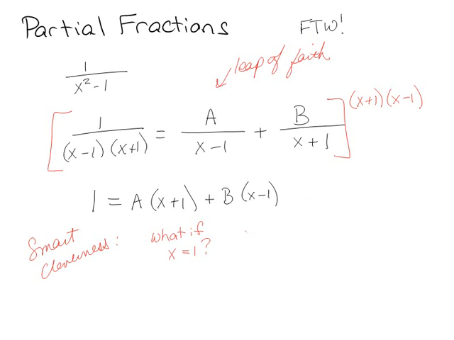So if x equals 1, my equation becomes 1 equals a times (x, which is 1, plus 1) plus b times (x, which is 1, minus 1), right? So I've got 1 equals a times 2 plus b times 0, or 1 equals 2a, so a is equal to 1/2. Wow, I just found a.